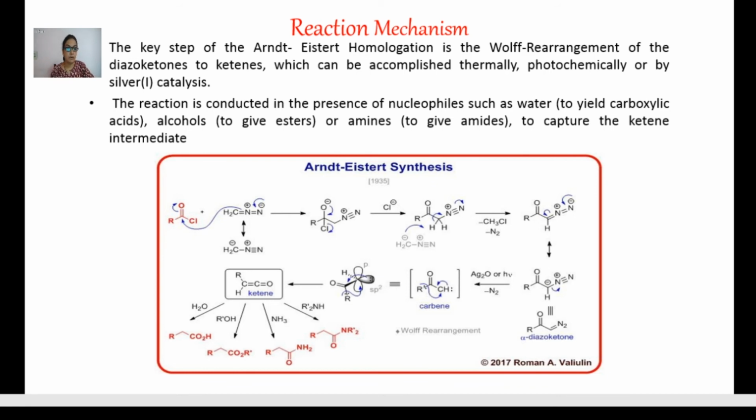With the silver oxide catalyst, there is a removal of nitrogen molecule to carbene and carbene to ketene intermediate. Ketene is an important intermediate. By this one, you may get either homologue acid or different derivatives like ester and amide. See, in the reaction with H2O, the higher acid; with alcohol, higher ester; with amine, amide derivatives.